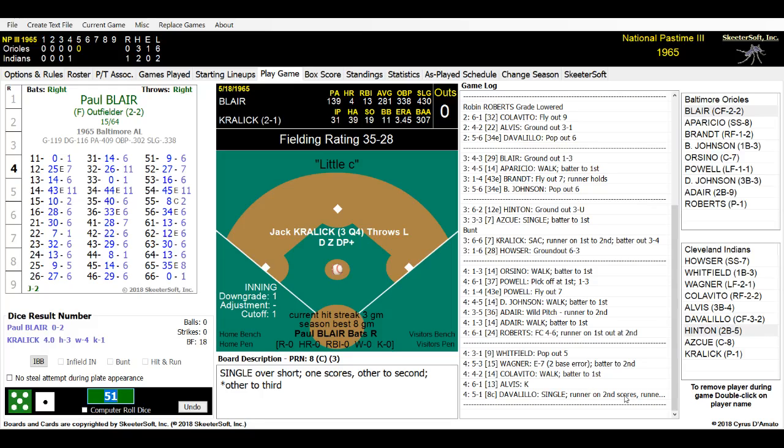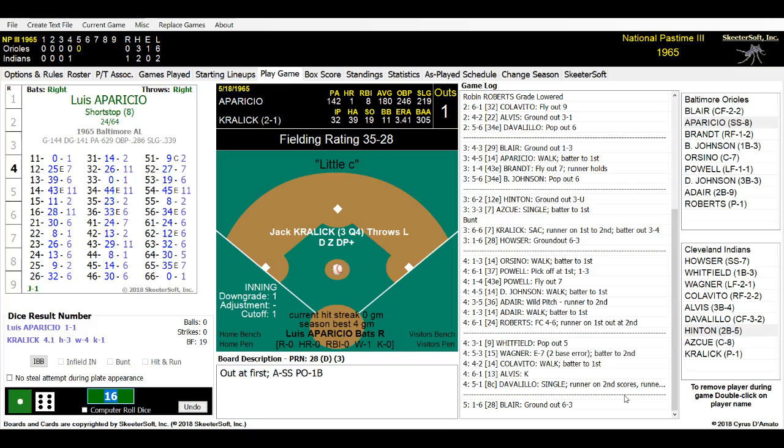He is firing away here. And Paul Blair's 0 for 2. Popped out to short, grounded out to the pitcher. Here we go. Top of the 5th inning, guys. And it is a 16. And Paul Blair hits it towards our shortstop, Dick House. Dick House is able to get the ball rather easily. Fires out over towards our first baseman, Whitfield, and we have 1 down. Due up is Luis Aparicio.